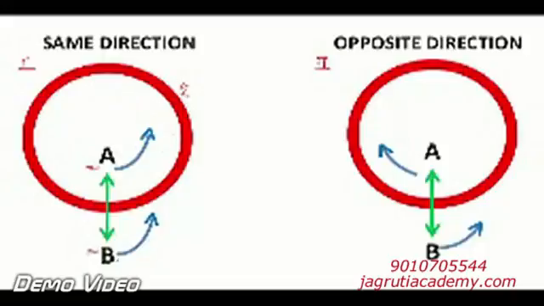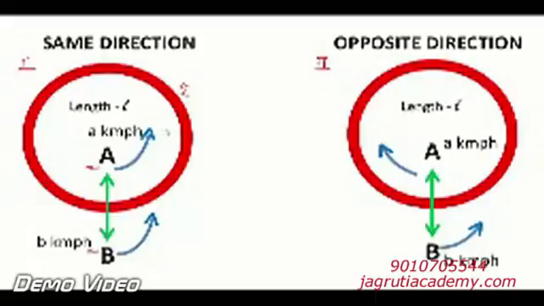Now, when they are running in a circular track, there will be a certain speed of A and also B. Let's take A's speed as A km per hour and B's speed as B km per hour. You can see on screen. And this track will have its own length. I took that length as L. So the length of the track is L. Speed of A is A km per hour. Speed of B is B km per hour.